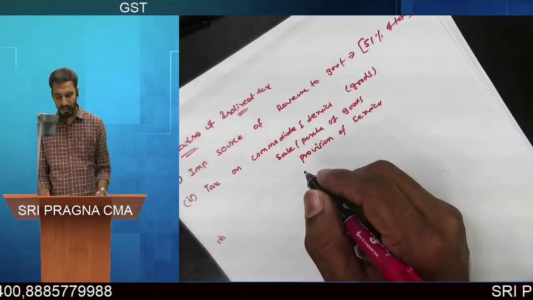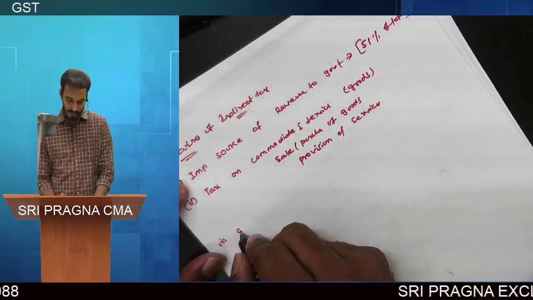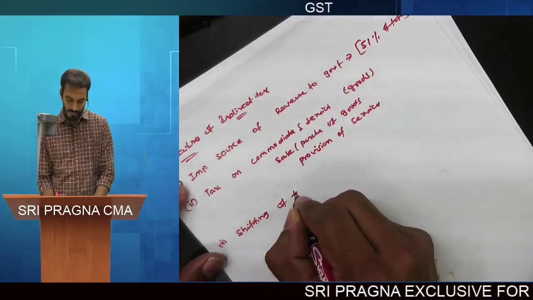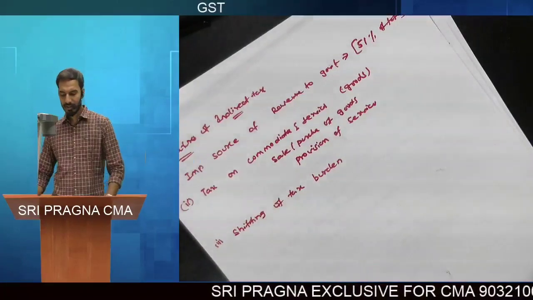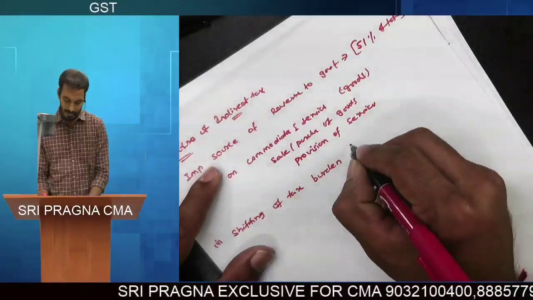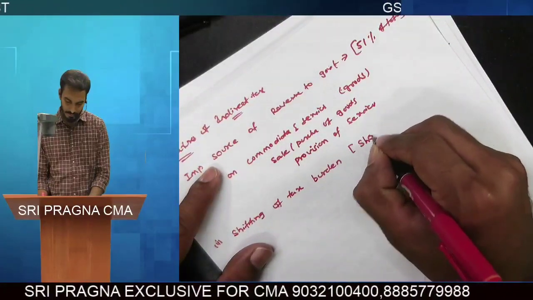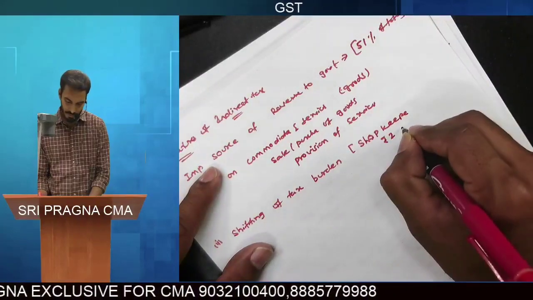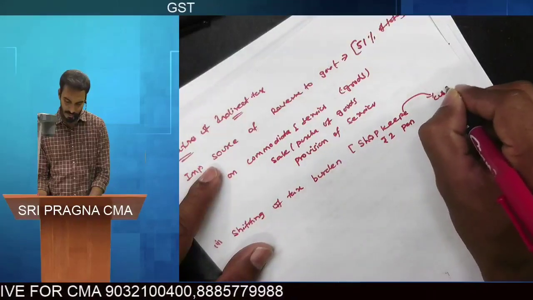And the next feature of indirect taxes is that there is a shifting of tax burden. That is, the tax that has to be paid by the shopkeeper has been shifted to the consumer. The 2 rupees tax that should be paid by the taxpayer on the sale of the pen has been shifted to the consumer, right, or customer.